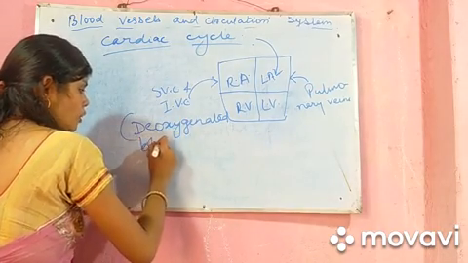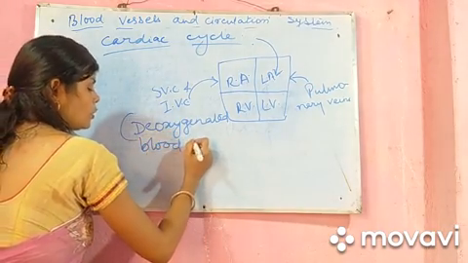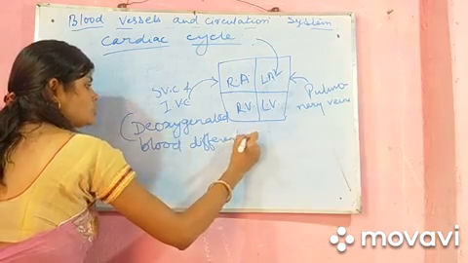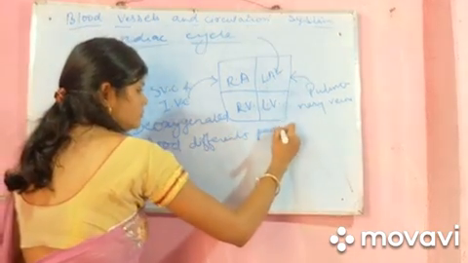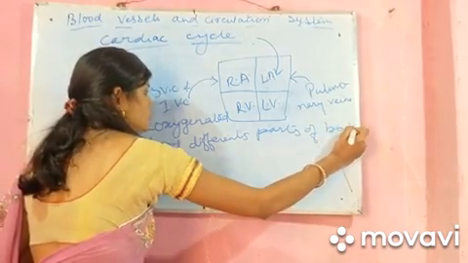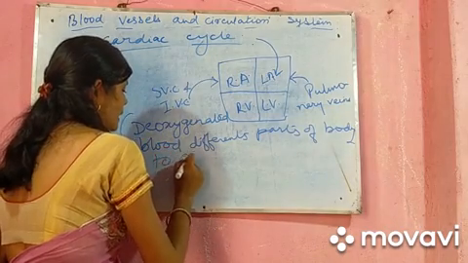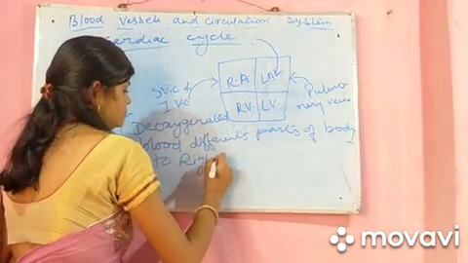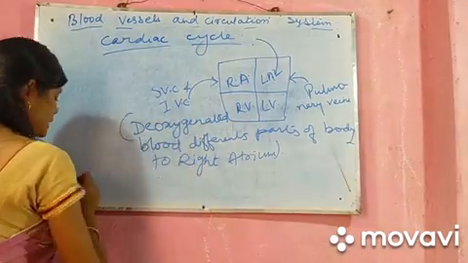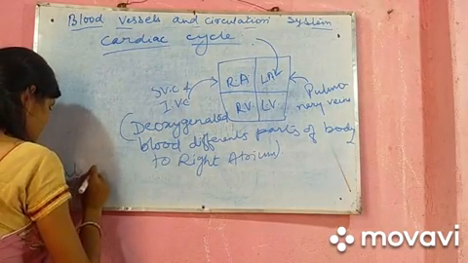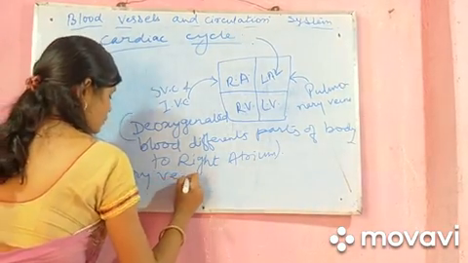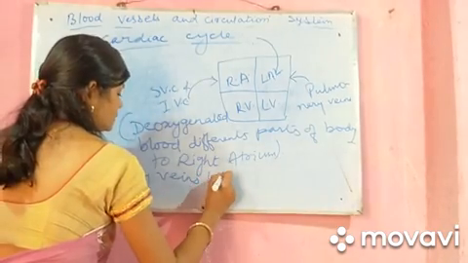Deoxygenated blood from different parts of the body to the right atrium, and pulmonary veins bring oxygenated blood from the lungs to the left atrium.